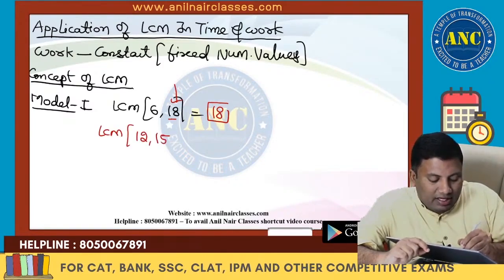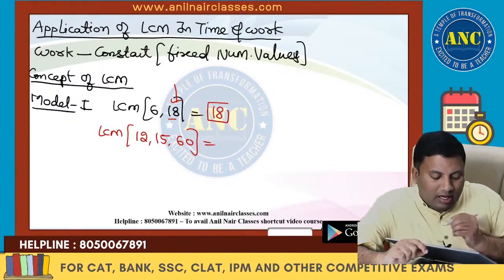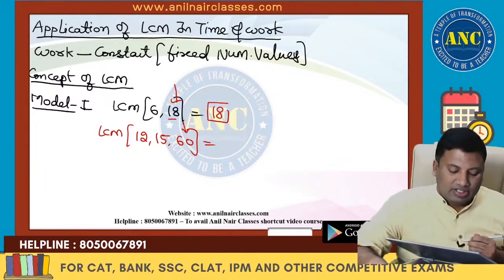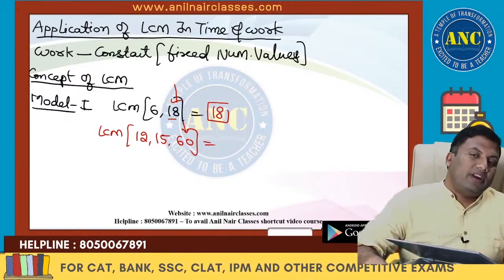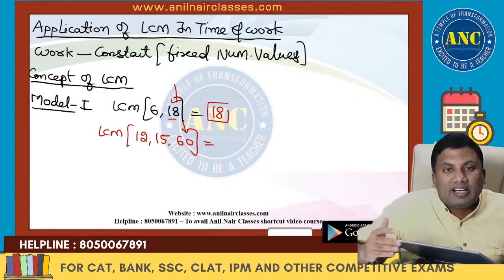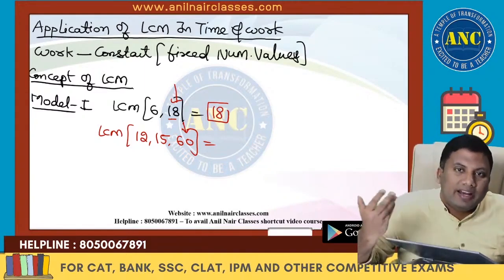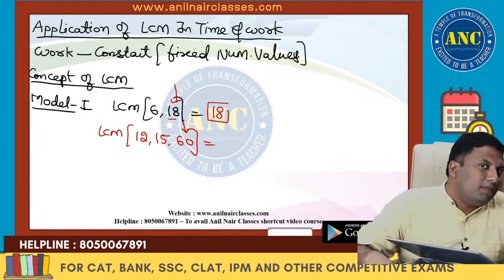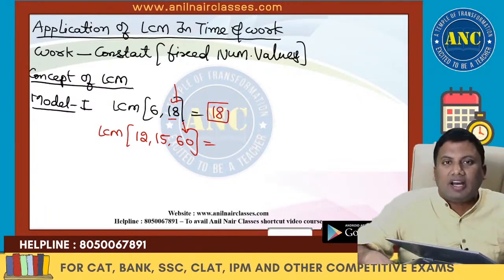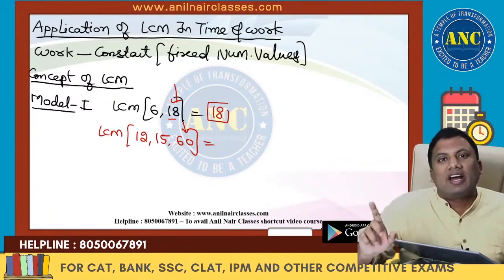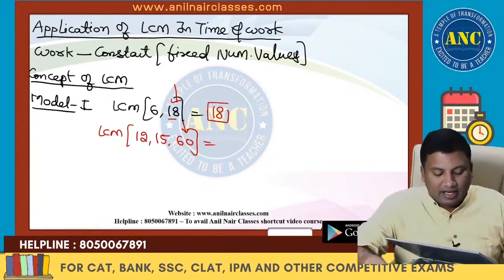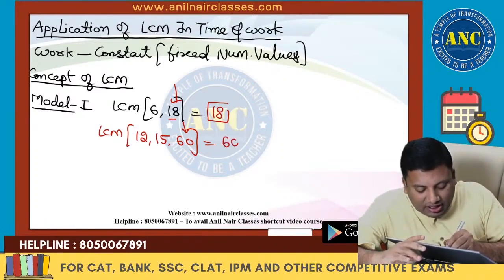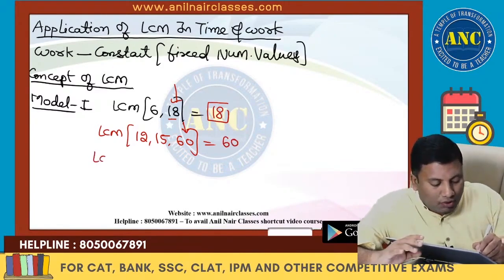For example, 12, 15, 60. Take the largest number, 60. Is 60 a multiple of every other number? In other words, does every other number divide the largest number, or is every other number a factor of the largest number? 12 is a factor of 60, 15 is a factor of 60. Answer is 60.